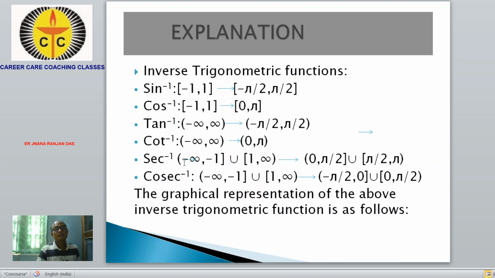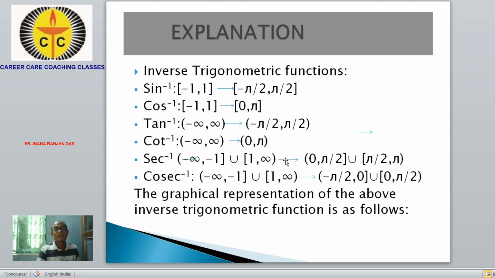Similarly, sec inverse is defined from minus infinity to -1, where -1 is included in the domain set, union 1 to infinity. This range and this range, union this range, and the middle, -1 to 1, is not included.